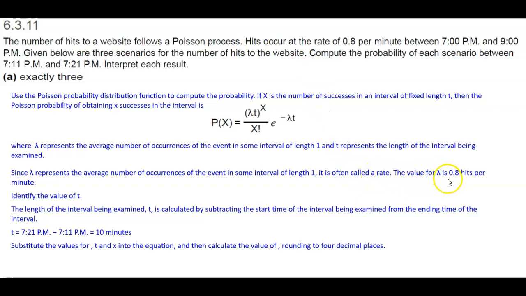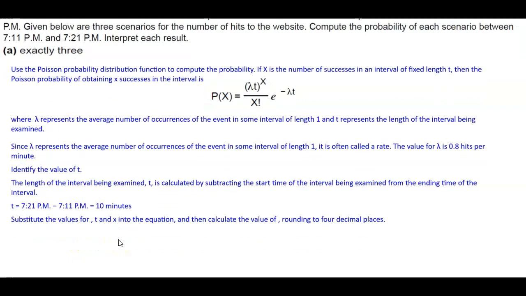The value of lambda is 0.8 hits per minute. Identify the value of t. The length of the interval being examined, t, is calculated by subtracting the start time of the interval from the ending time of the interval. So t is going to equal 7:21 p.m. minus 7:11 p.m., which is equal to 10 minutes.